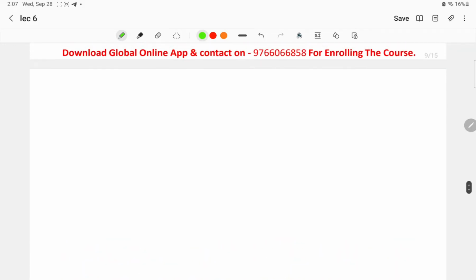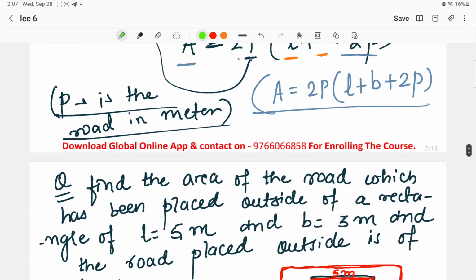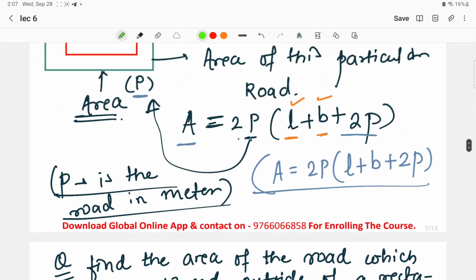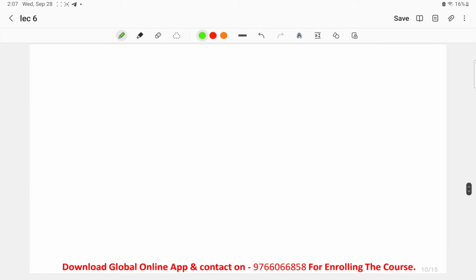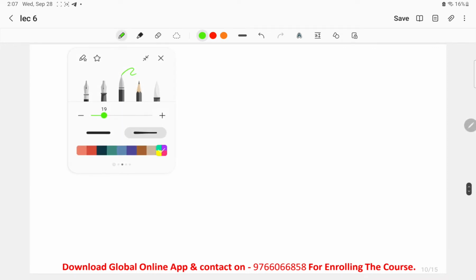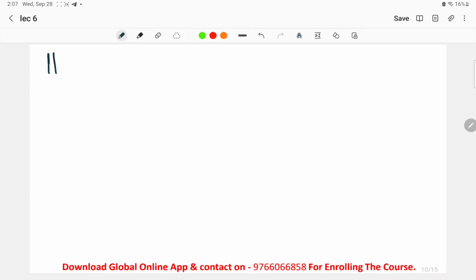Now this was one case, that is the road from outside of the rectangle. Now the second case will be road from the inside. Road can also be from the inside of the rectangle. Okay, what does it mean?